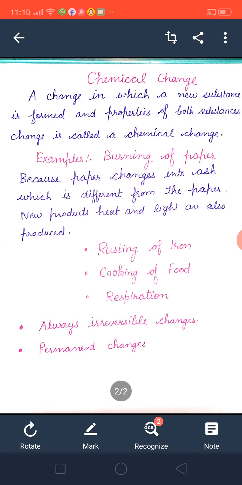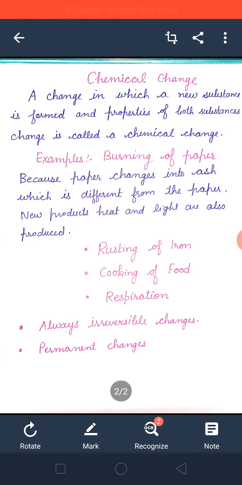Now in some examples, if we see, both kinds of change, physical and chemical change, occur. If we see burning of a candle, first the wax starts melting. Do you think that if all the molten wax is collected and reshaped into a candle, what will we get?